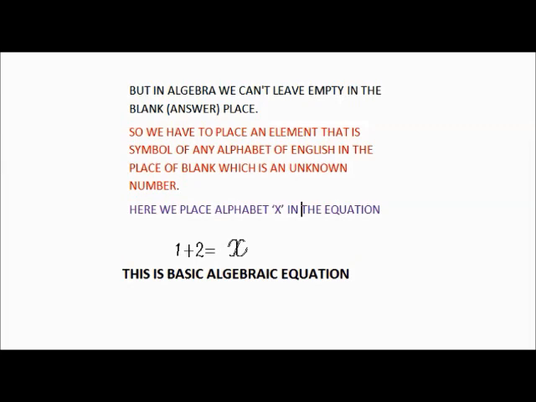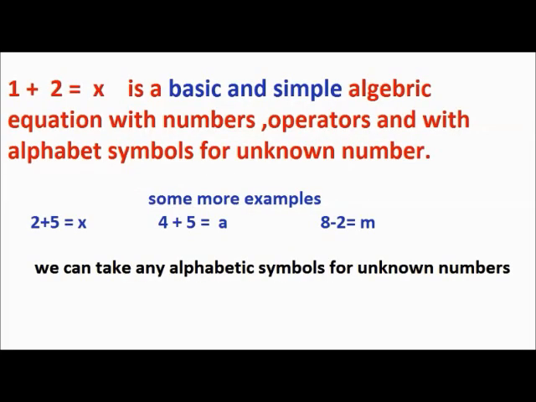So we are placing x here in this case. So 1 plus 2 becomes x. Now, this is a basic algebraic equation. 1 plus 2 is equal to x is a basic and simple algebraic equation with numbers, operators and an alphabet symbol for the unknown number.